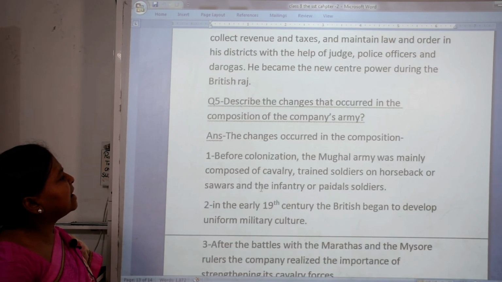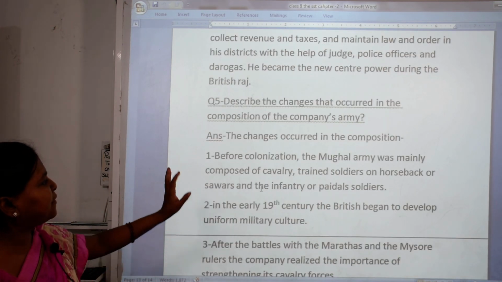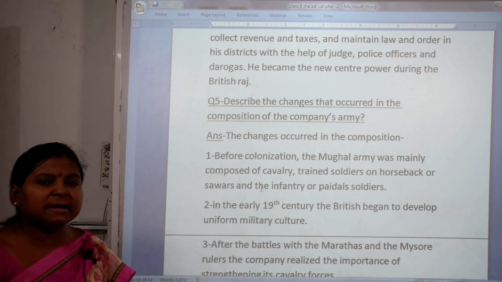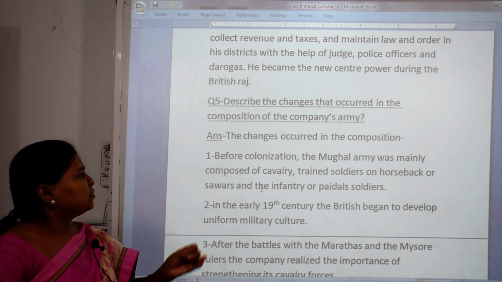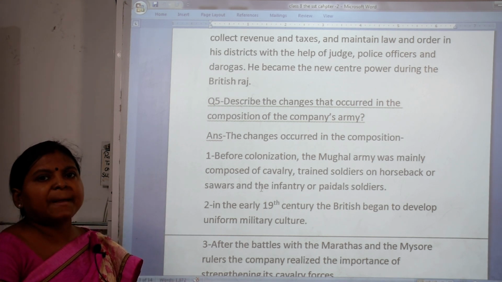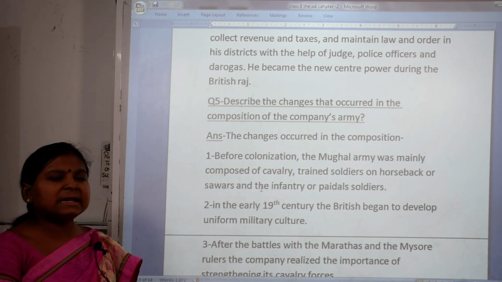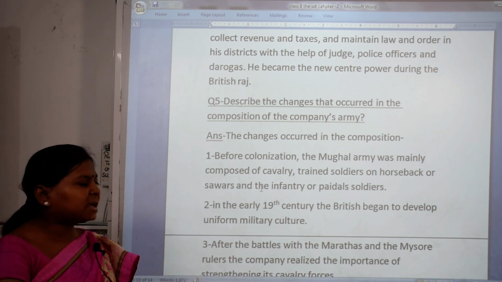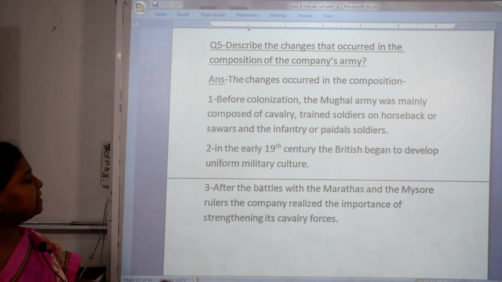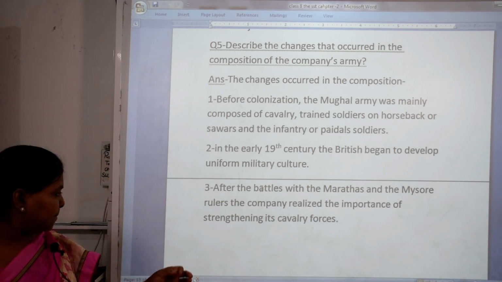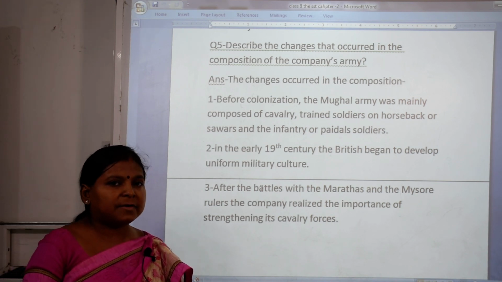Describe the changes that occurred in the composition of the company army. First change, before colonization, the Mughal army was mainly composed of cavalry, trained soldiers on horseback or sawars, and infantry or foot soldiers. In the early 19th century, the British began to develop a uniform military culture. After the battles with the Marathas and the Mysore rulers, the company realized the importance of strengthening its cavalry force.